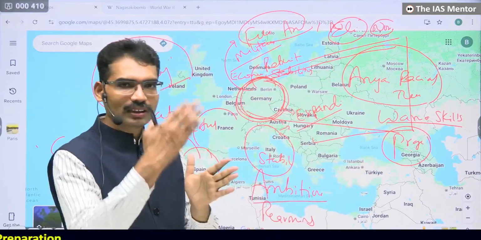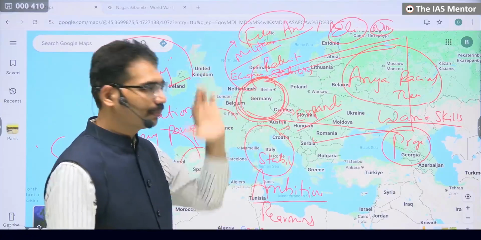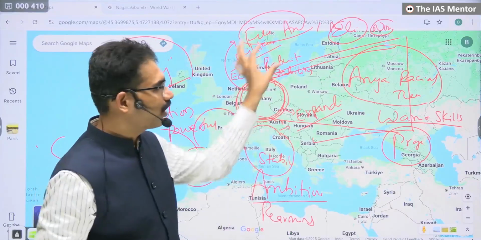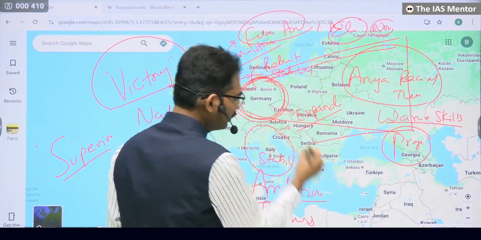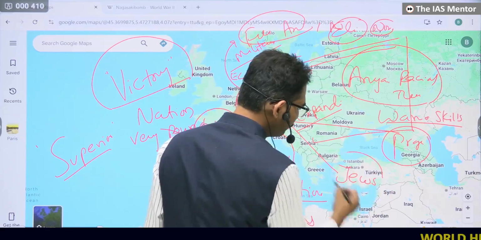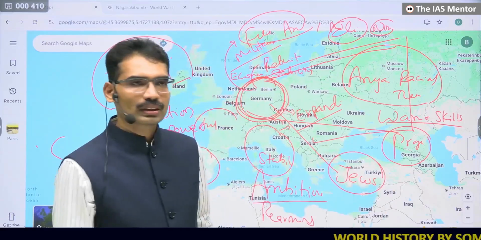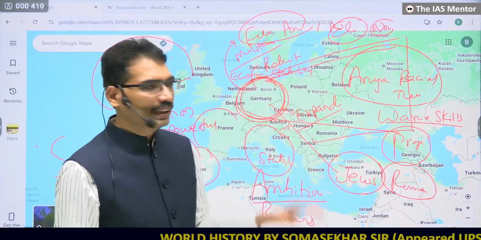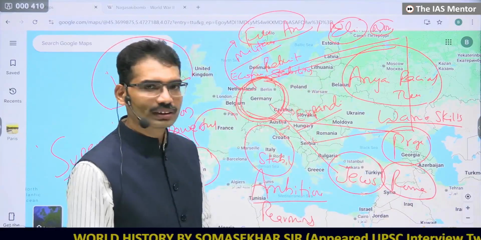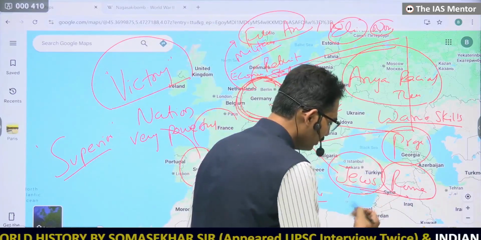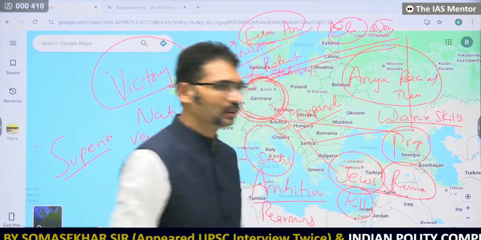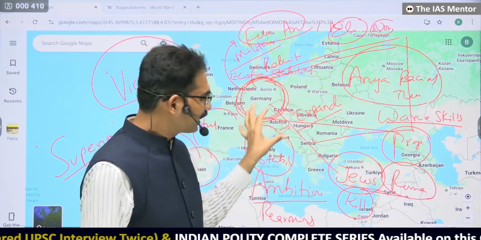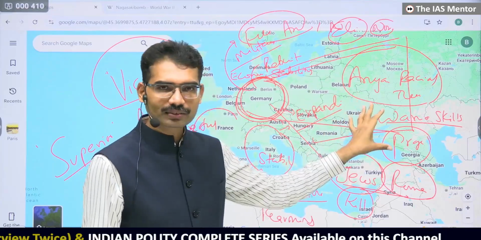It resulted in a split between the people of Germany itself. In Germany itself, some people were branded as non-Aryans. For example, they called someone Jewish, someone Romani. And wherever they expanded, they started killing these people. In Germany alone, they started killing. If they expanded into Poland, there also they started killing. If they expanded into Ukraine, they started killing there.